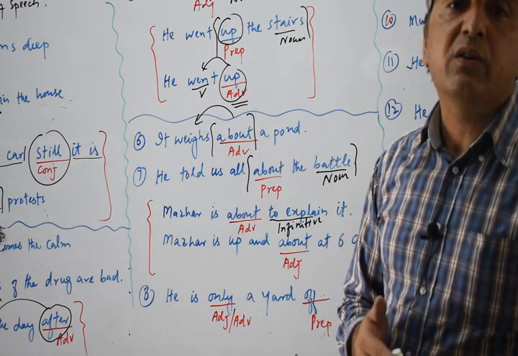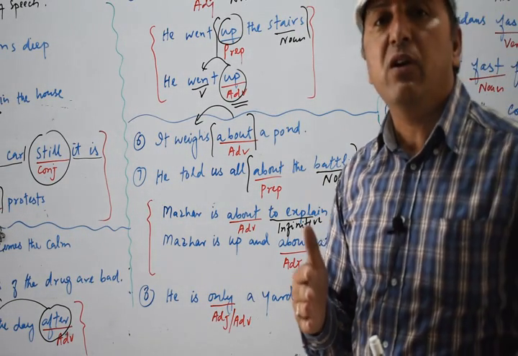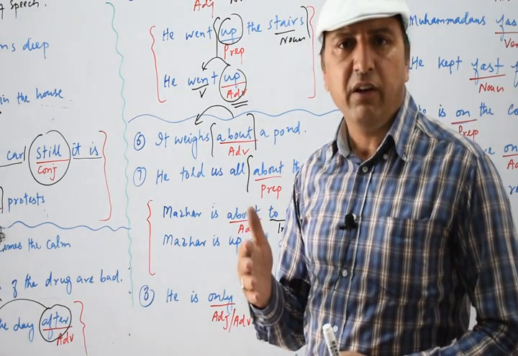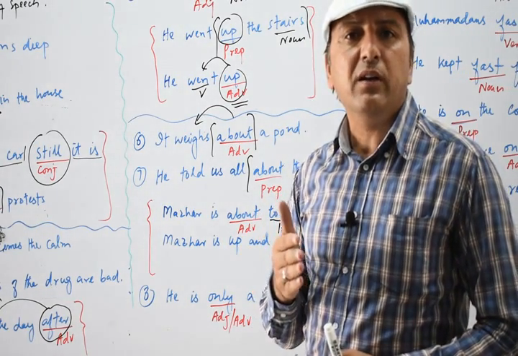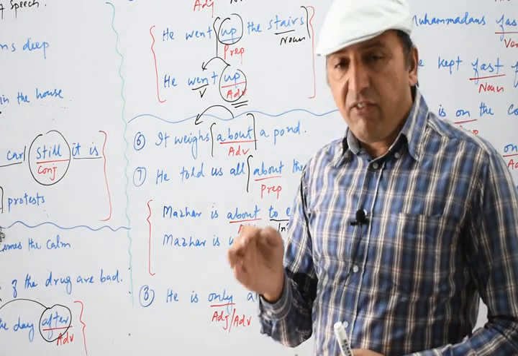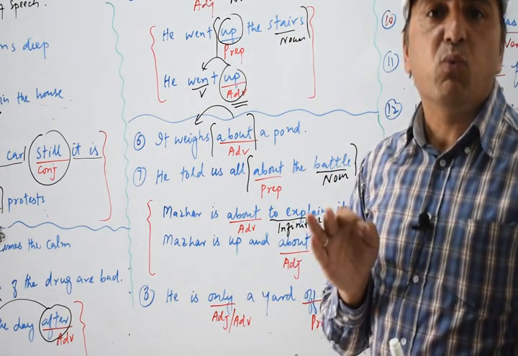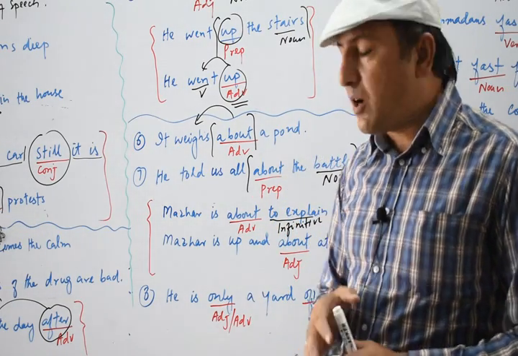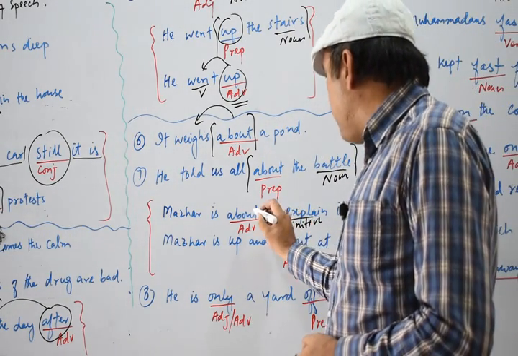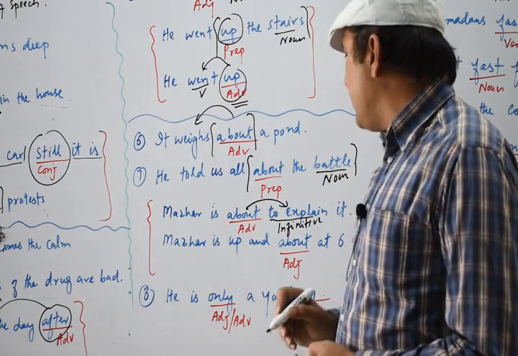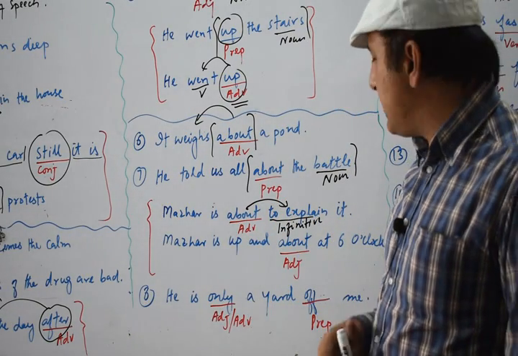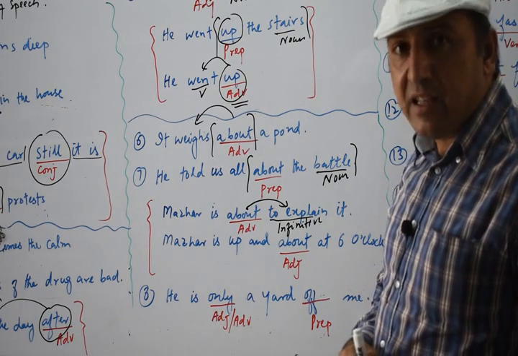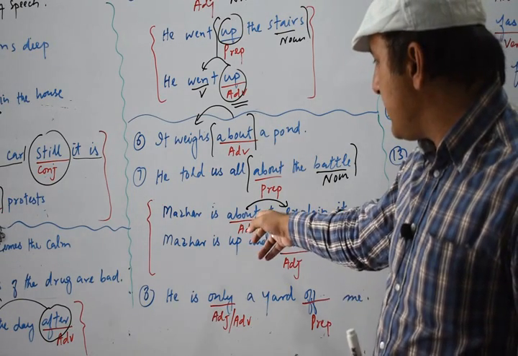We also call it a verbal noun because it is made of a verb, to plus verb. So we call it a verbal noun as well. This infinitive, though it is made of a verb, works as a noun. Remember, this about tells us about this to explain infinitive. It is used with this infinitive. So this about is working as an adverb. Remember, here it works as an adverb.